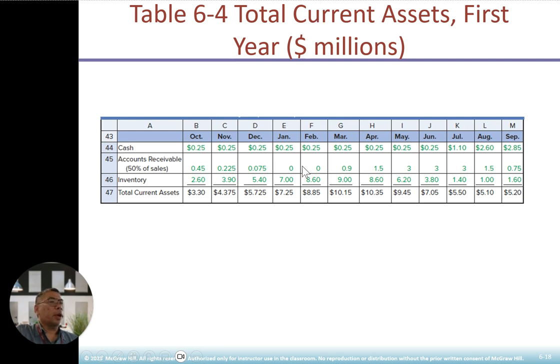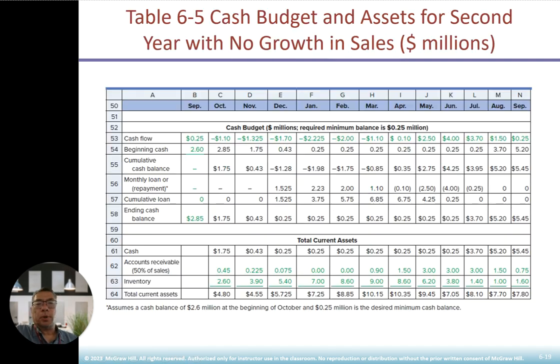First year current asset based on account receivable 50% forecast, okay, and then the inventory level is going up at the March level here, up here April all the way to September. So this is from October to September. Okay, we also look at again the cash budget, asset second year for no growth in sales. There's no growth in sales.